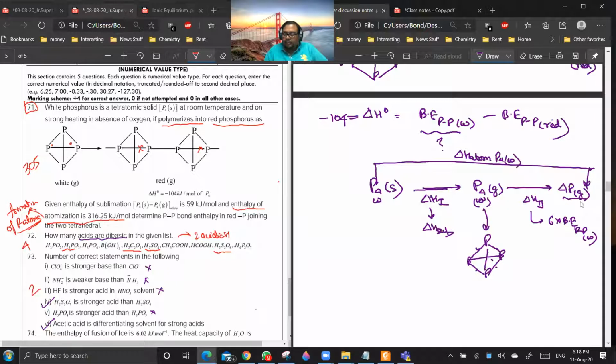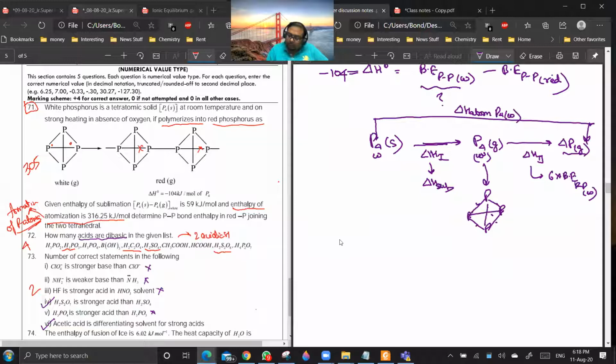So this is heat of formation, so I can write delta H atomization of P4 white equal to 4 into delta H naught formation of phosphorus. I can write it like this because we are taking this to be 0.